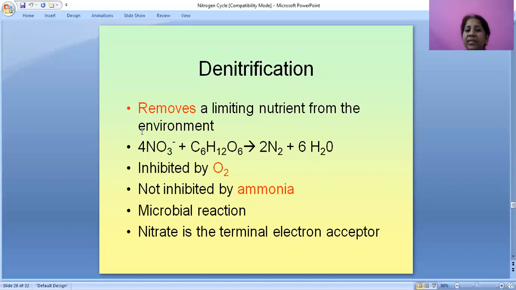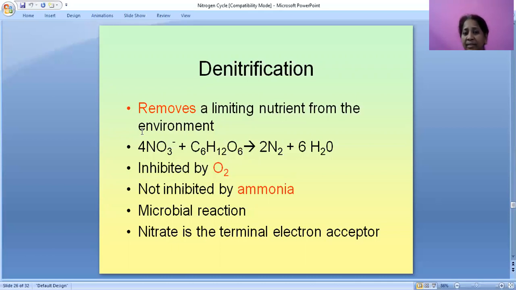Denitrification removes a limiting nutrient from the environment. Here, 4NO3- plus glucose gives rise to 2 nitrogen molecules plus 6 water molecules. This reaction is inhibited by oxygen, not inhibited by ammonia.